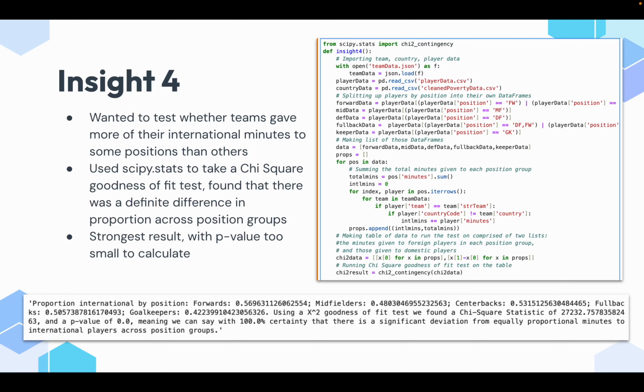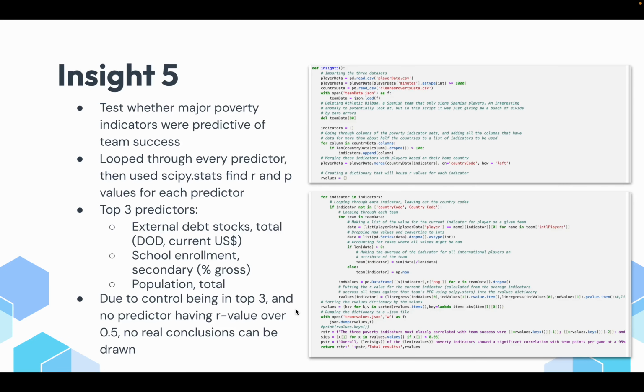wanted to test whether teams gave more of their international minutes to some positions than others. I used scipy.stats to take a chi-square goodness of fit test of these proportions, and it found that there was a definite difference in the proportion across position groups. This was the strongest result I had. Its p-value was so small that Python actually reported it as being 0, meaning that we can say with basically 100% certainty that there was a significant deviation from equally proportional minutes to international players across position groups.